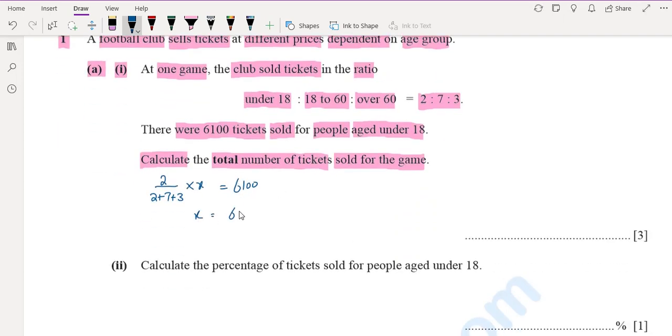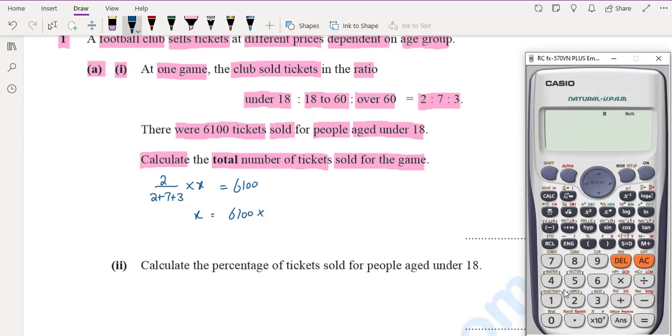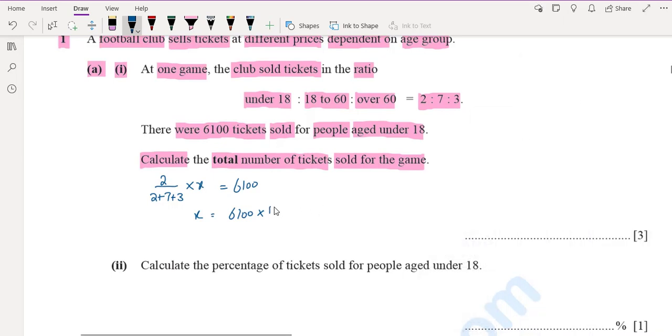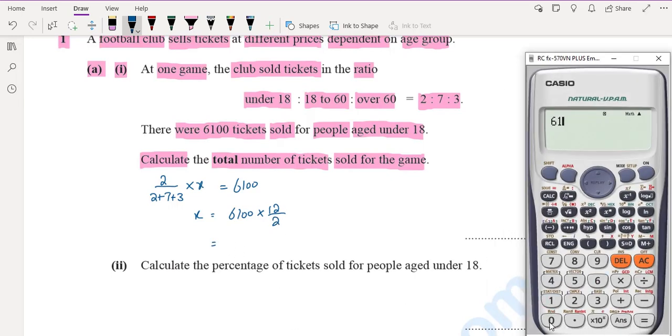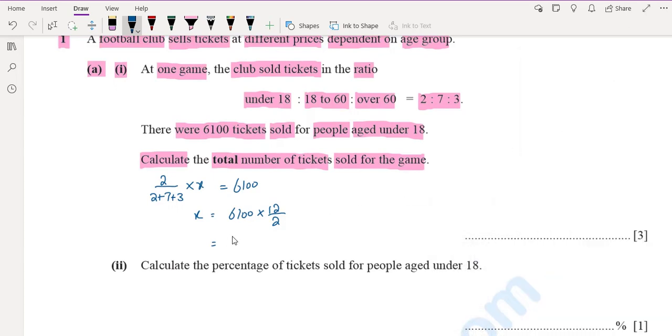X is equal to 6,100 times the sum of the ratio, which is 2 plus 7 plus 3, 12. So 12 over 2. 6,100 times 12 over 2 is 36,600. This is the total number of tickets sold for the game.